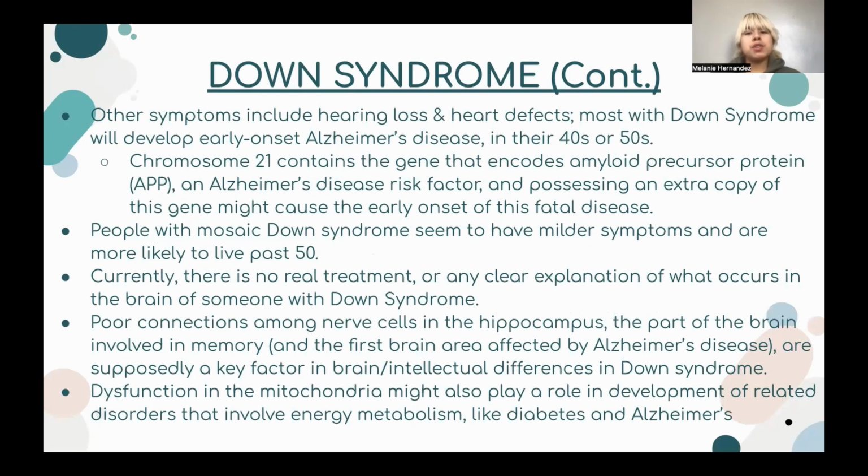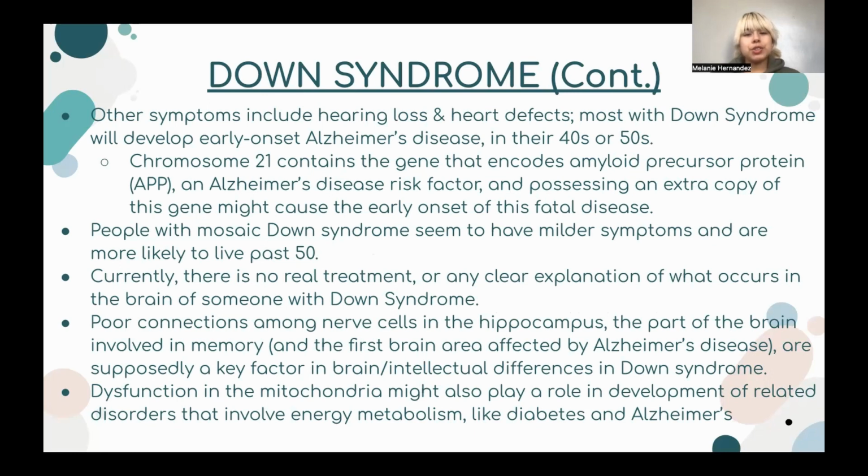Unfortunately, most people with Down syndrome will develop early onset Alzheimer's disease in their 40s or 50s. This is because people with Down syndrome have an extra copy of a gene on chromosome 21 that encodes the APP protein. People with mosaic Down syndrome seem to have milder symptoms and are more likely to survive past 50.